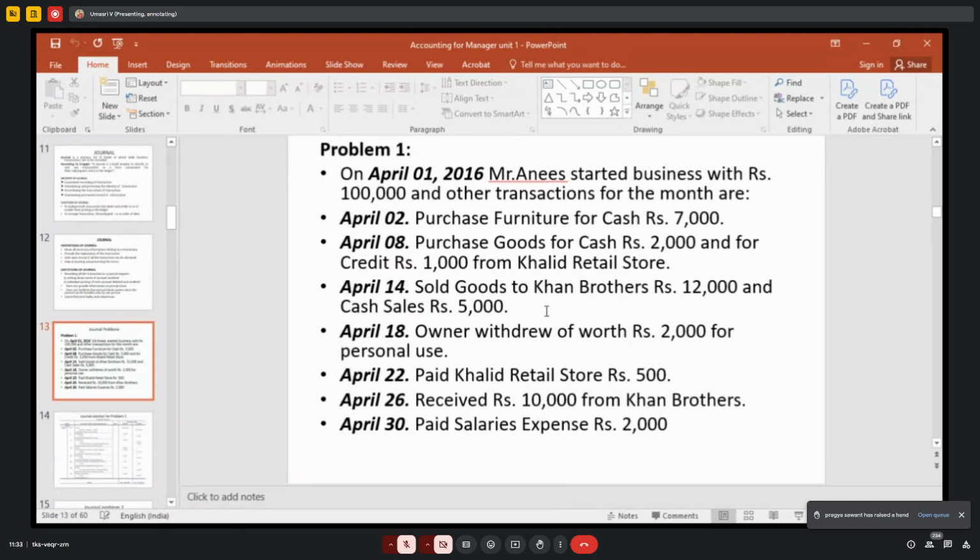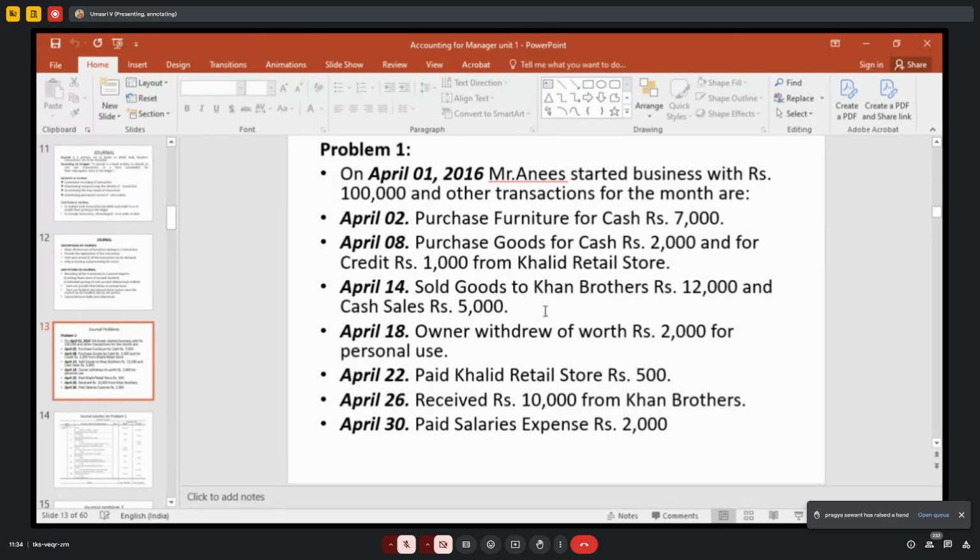Without mentioning cash, when the name of the person, the receiver name, is given, that means credit sales. Credit will not be mentioned. If the name of the person is given, that means credit sales. Okay, so you debit what comes in, cash account 5,000, and you have to debit the receiver account. Who is the receiver? Khan Brothers. So cash account debit 5,000, Khan Brothers account debit 12,000 to sales account.